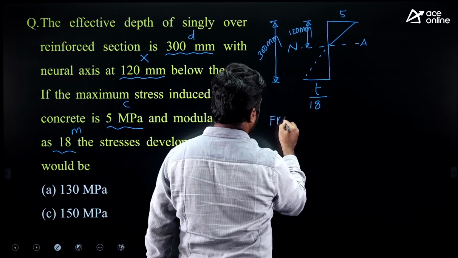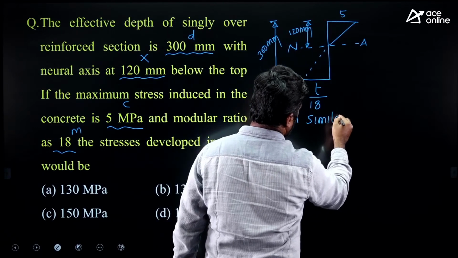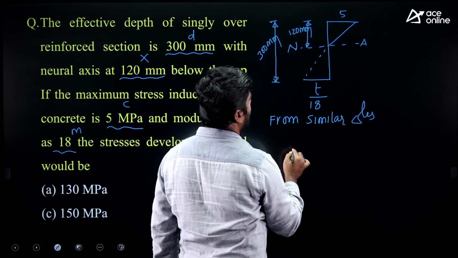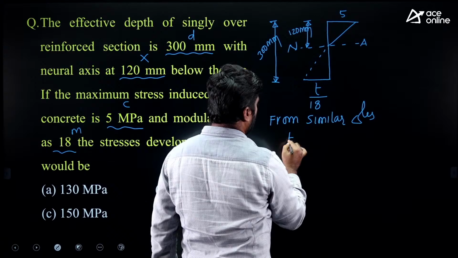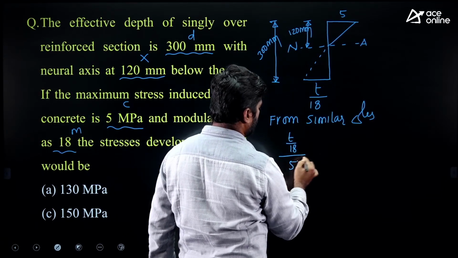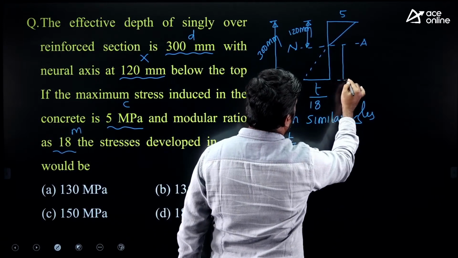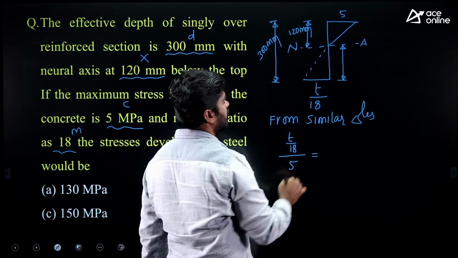From the similar triangles property, we can write down T upon 18 upon 5. What is the distance from the neutral axis to the centroid of tension steel?